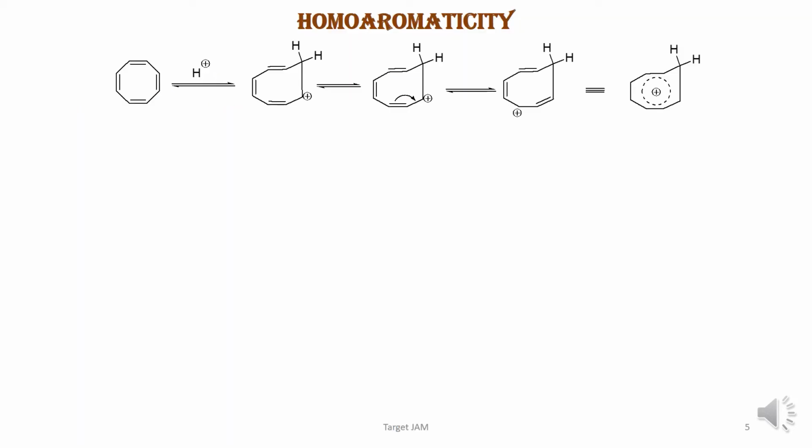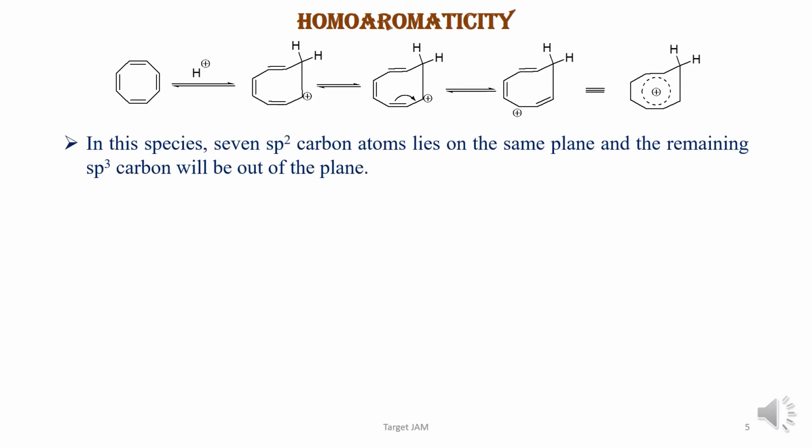Now homoaromaticity. See, this is an example of cyclooctatetraene. When cyclooctatetraene gets protonated, one of its sp2 carbons is converted to sp3, and in this species 7 sp2 carbon atoms lie on the same plane, and the remaining sp3 carbon will be out of the plane.